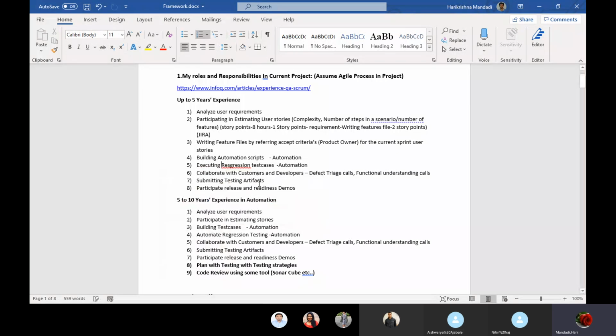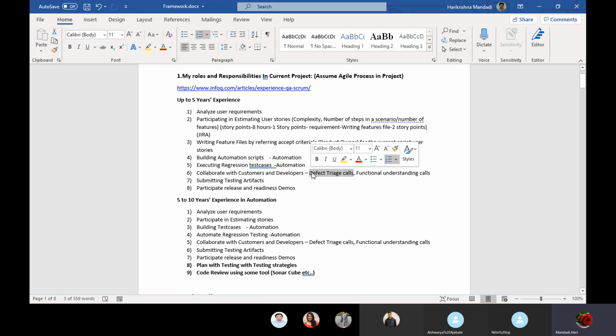Just I mentioned this; you can think about what you want to tell. Then collaborate with customers and developers. How are you going to collaborate? There will be some meetings between the developers and customers. Suppose as you are QA, there will be defects in the application.